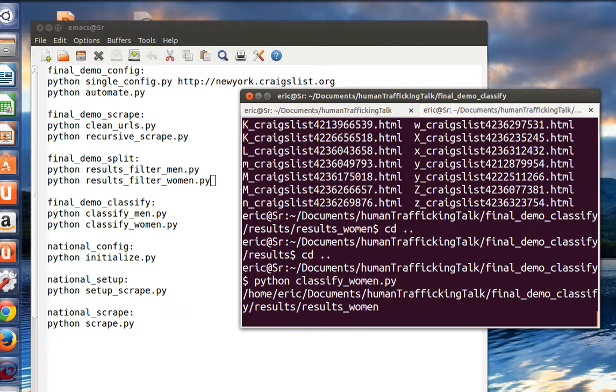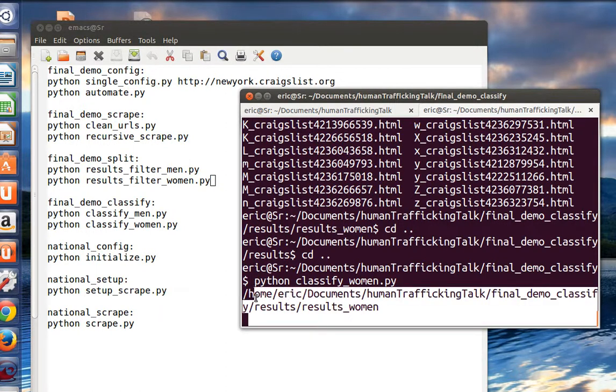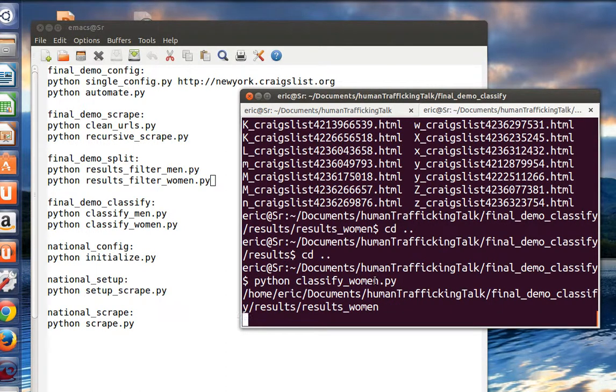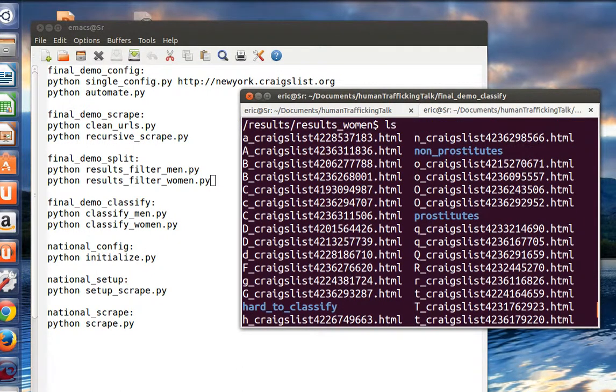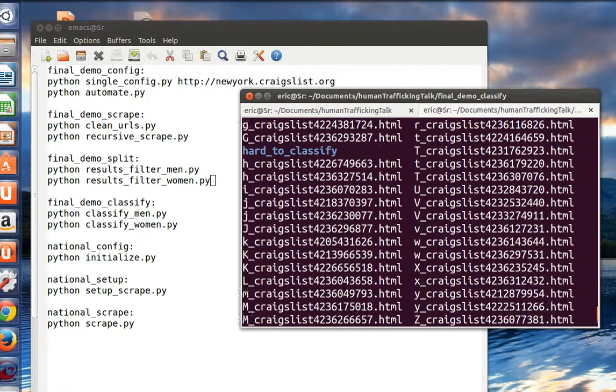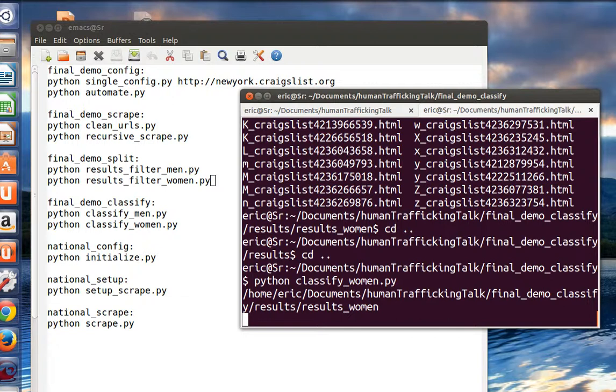That line right there just tells me that the scraper's almost done. Just an internal timing test for me. Anyway, each of these features classifies prostitutes and non-prostitutes, and I use the prostitutes and non-prostitutes folder as my training set, which is how I assess the model's success ratio, because I look at pre-classified results and see how it does on that before I classify new results.